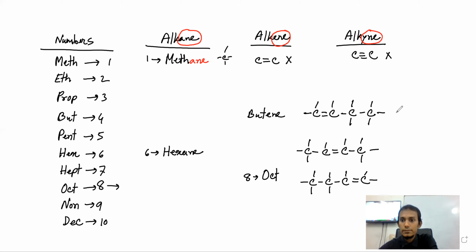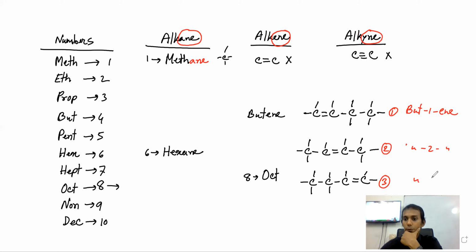Nusra, you there? Yes, sir. Can you name this 1, 2, and 3? Is the first one but-1-ene, the second but-2-ene. The first one is but-1-ene, and the second one but-2-ene, but-2-ene, and third one, I think the third one's also but-1-ene.